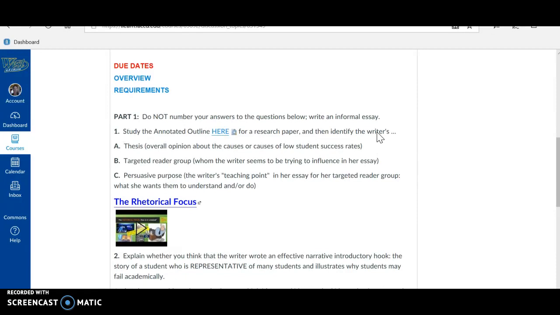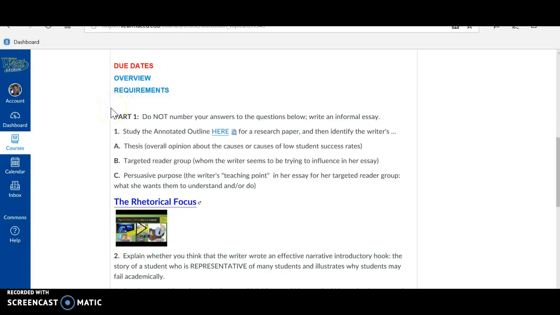Okay, so what do we have here? We have links with due dates, the overview, and requirements. They're up here. This is standard information in almost every assignment. I hide it away in links because I don't like you to be confronted with a wall of text that you have to navigate through. So please be sure to click on these links.